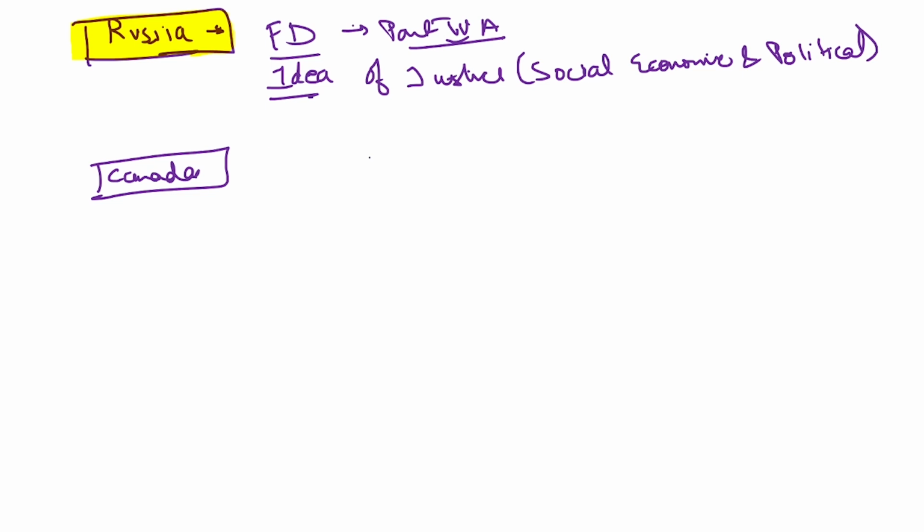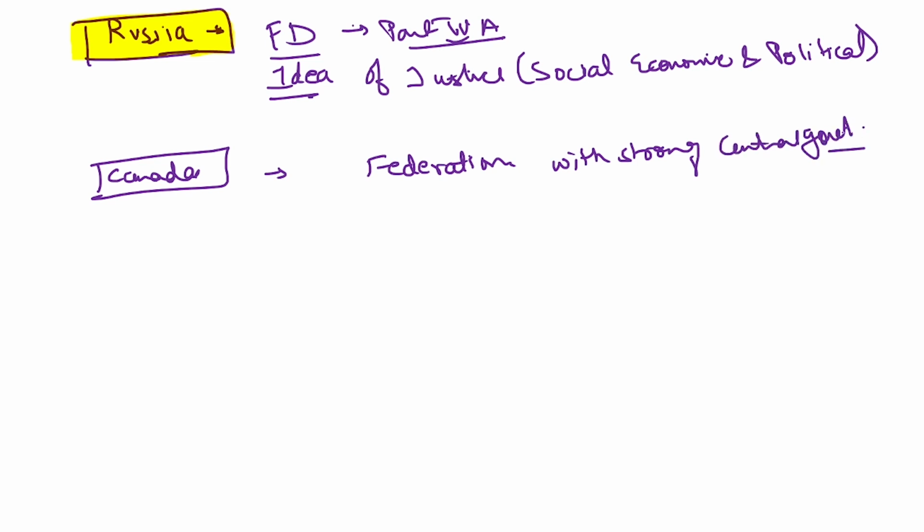So from Canada also we have taken numerous things. We have taken federation, that is federalism, with strong central government. So if you have been a student of the constitution, you have by far understood that the constitution of India also provides perhaps a little bit more powers to the central government in comparison to the state government, and that has been taken as a reference from Canada.